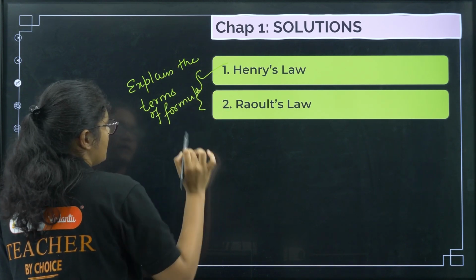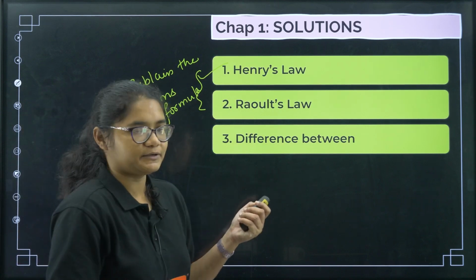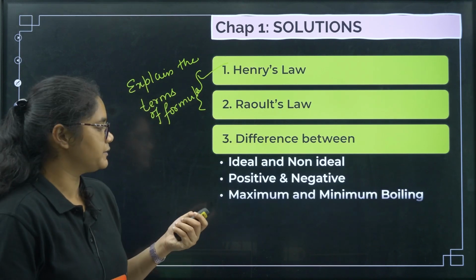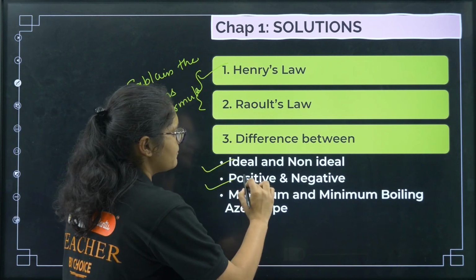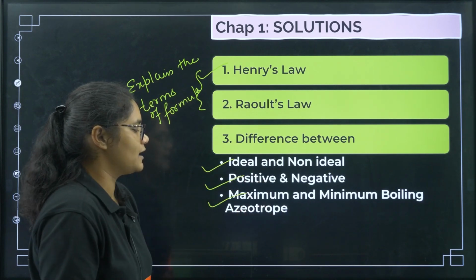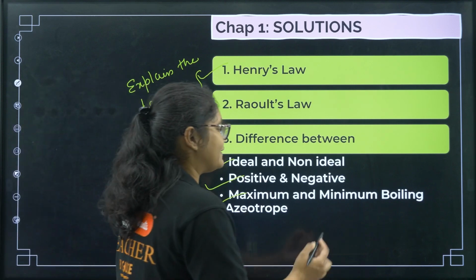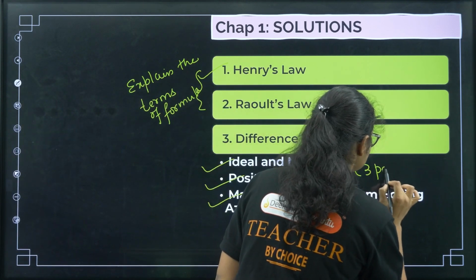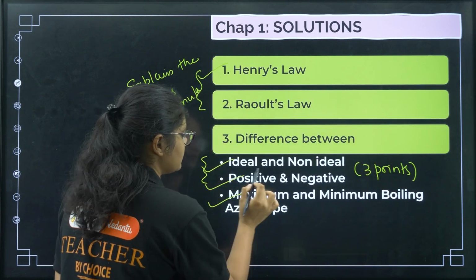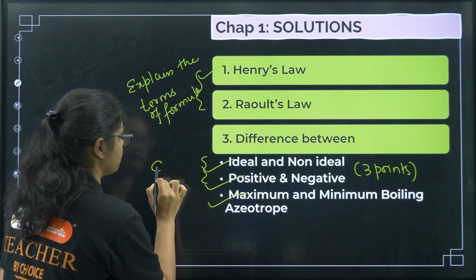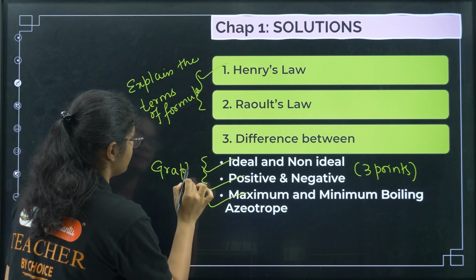Okay, next coming to differences between, you have to prepare some differences: ideal and non-ideal solutions, positive and negative deviation, maximum and minimum boiling azeotropes. So at least 3 points you must remember. Okay, and for ideal and non-ideal solutions, positive and negative deviation, prepare the graph as well.